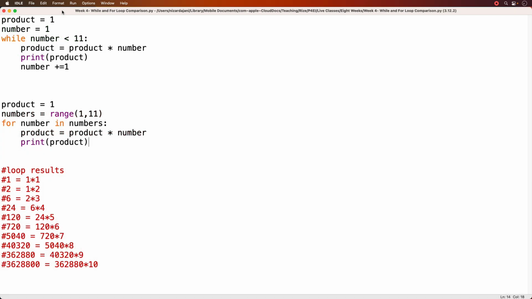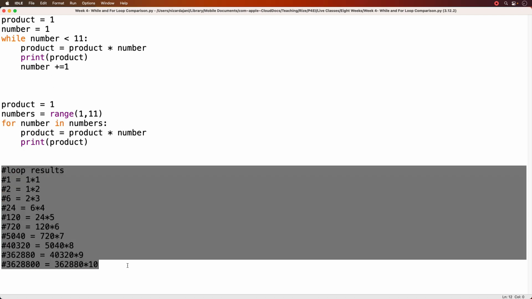In this code example, I'm going to show you a while loop and a for loop. You're going to see that the output is exactly the same for both loops, so you can do the same thing using two different loops. One is going to be more efficient than the other, and we're going to find this out now.